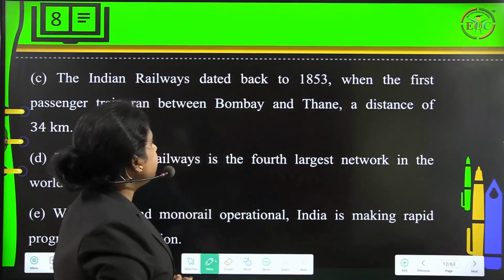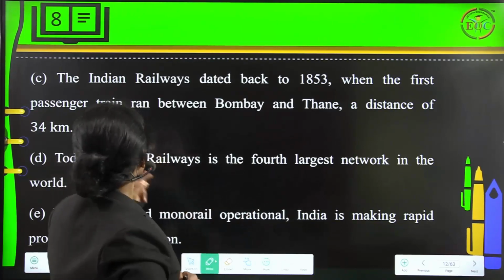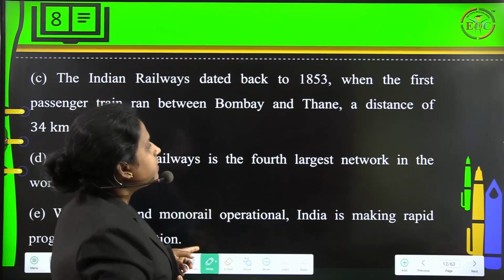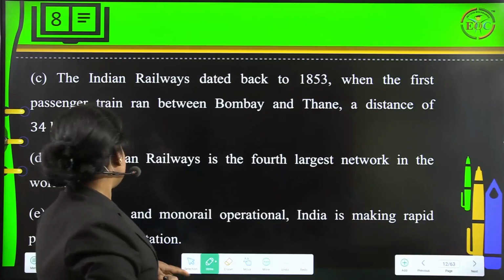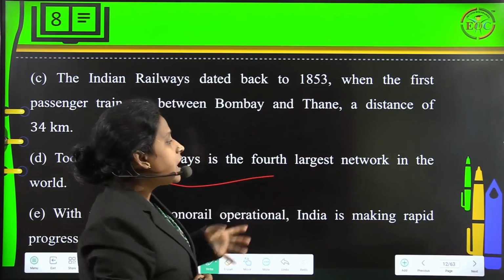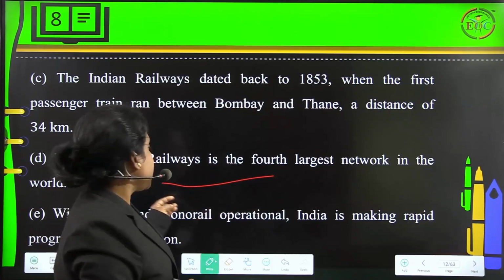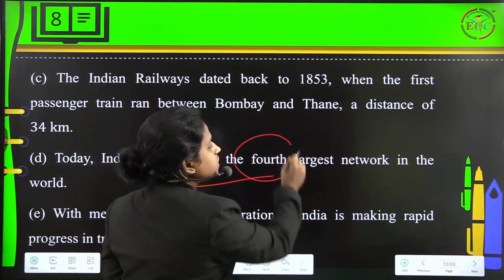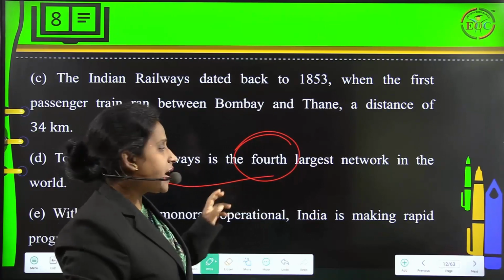Then the Indian Railways dated back to the year 1853, when the first passenger train ran between Bombay and Thane, a distance of 34 kilometers. Today Indian Railways is the fourth largest network in the world. So this is very important that we have to understand.